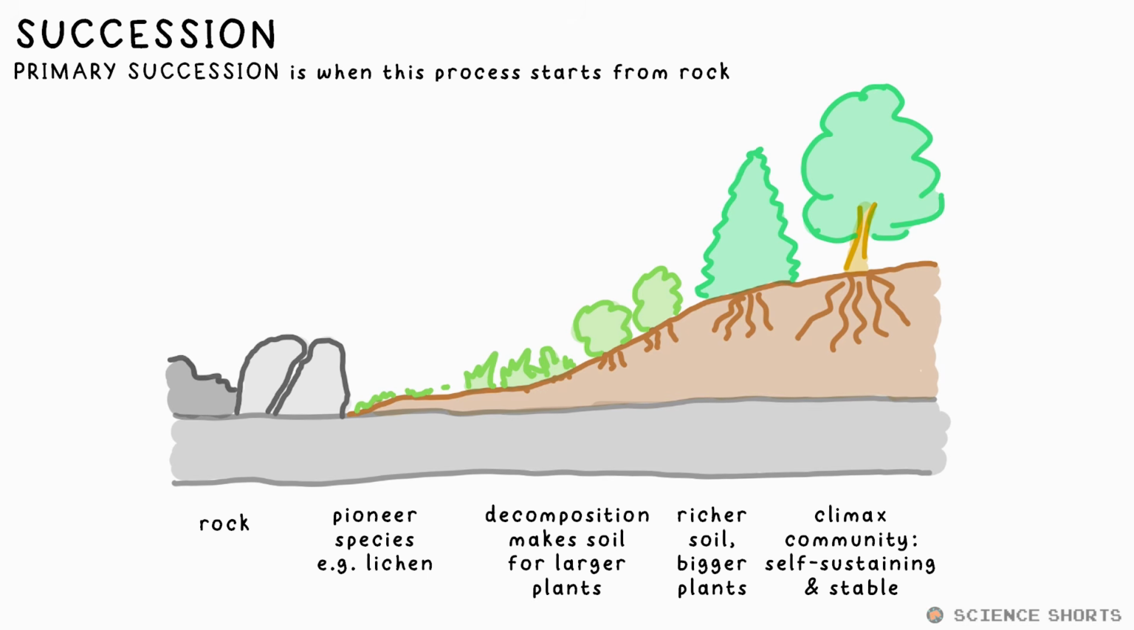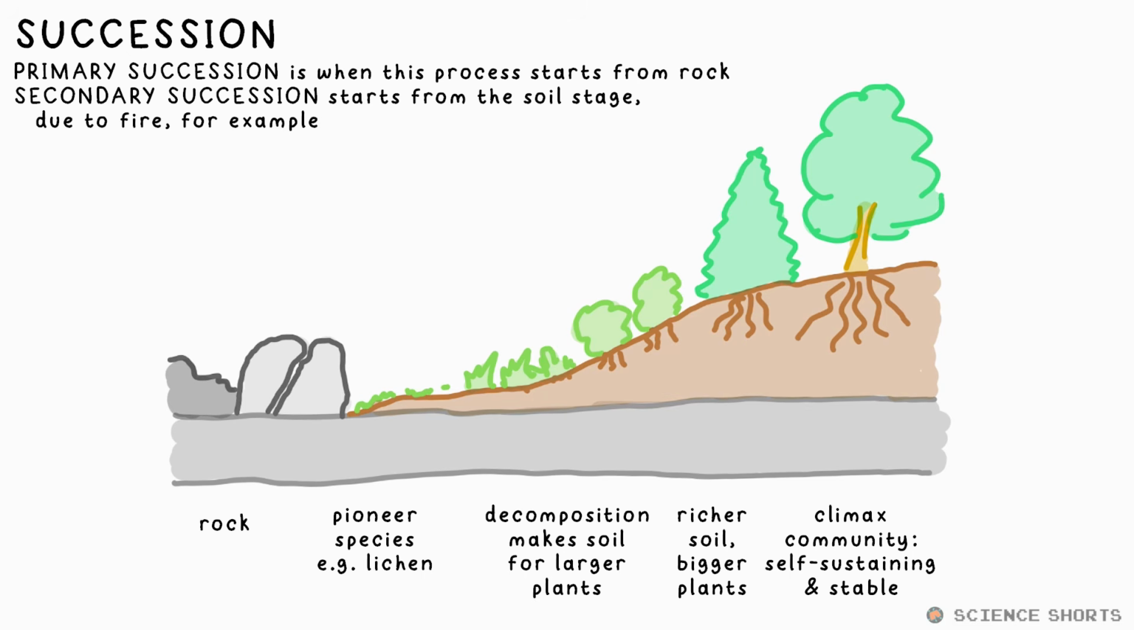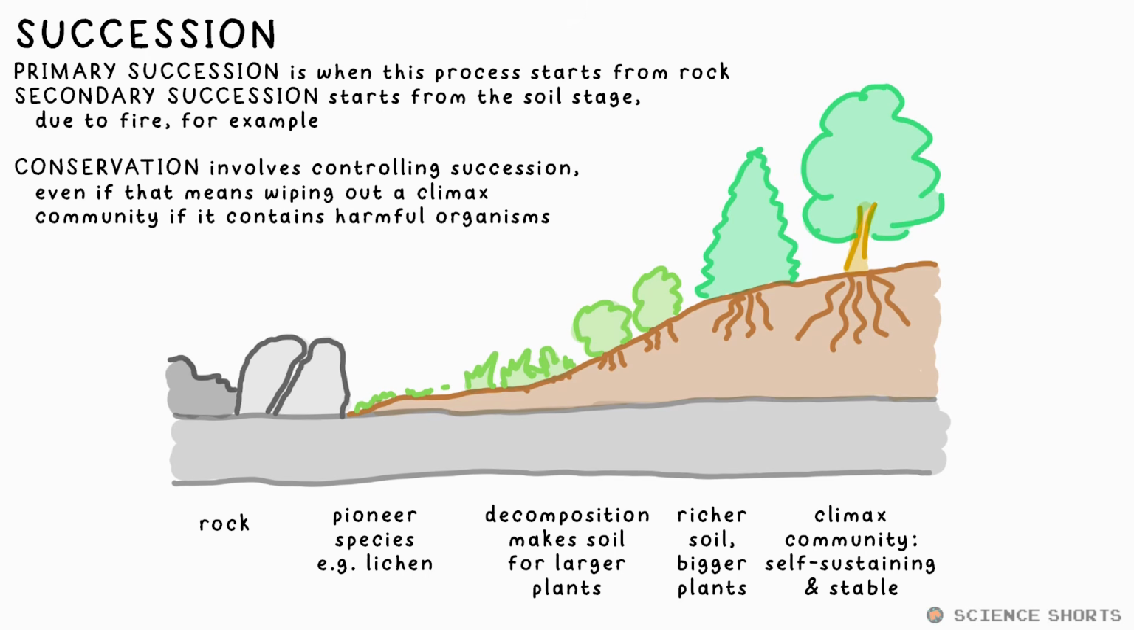This is primary succession. Secondary succession is when a community is wiped out, say by fire, and it starts again, but not from scratch, as there will already be soil present. Conservation is the controlling of succession, even if that means starting the fire ourselves to wipe out a climax community of harmful organisms.